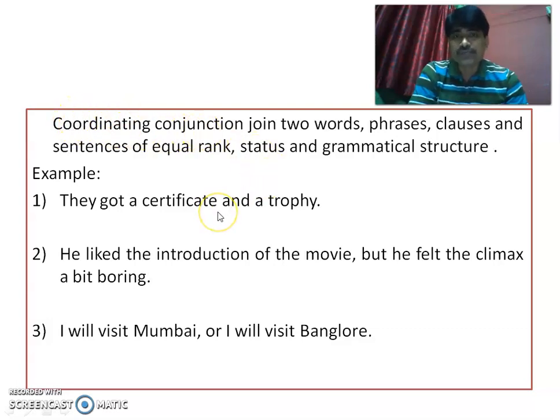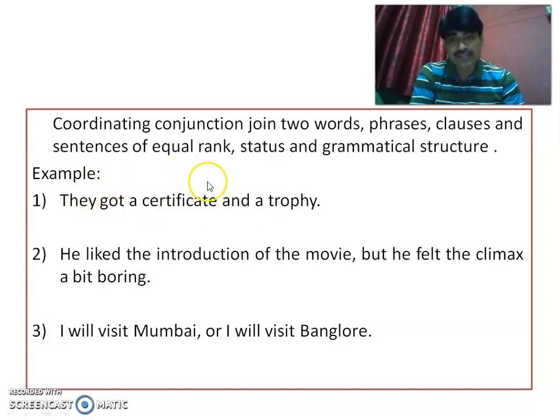And let me tell you, coordinating conjunctions most of the time connect or form compound sentences. Now what is this compound sentence? It is also a type of sentence. A compound sentence has two clauses or maybe more than two clauses, but all the clauses are independent clauses. Independent clauses means the clause or the group of words or the sentence which completes its own meaning without the help of any other clause or sentence or word.